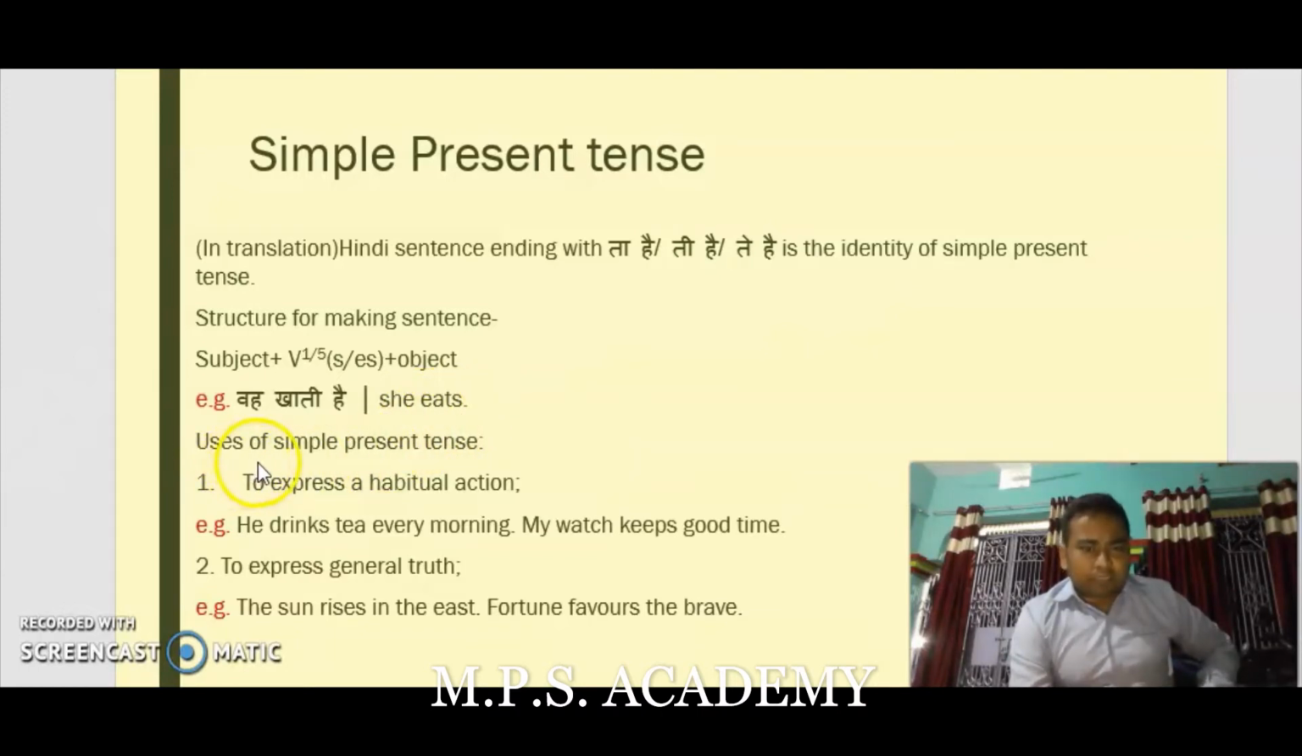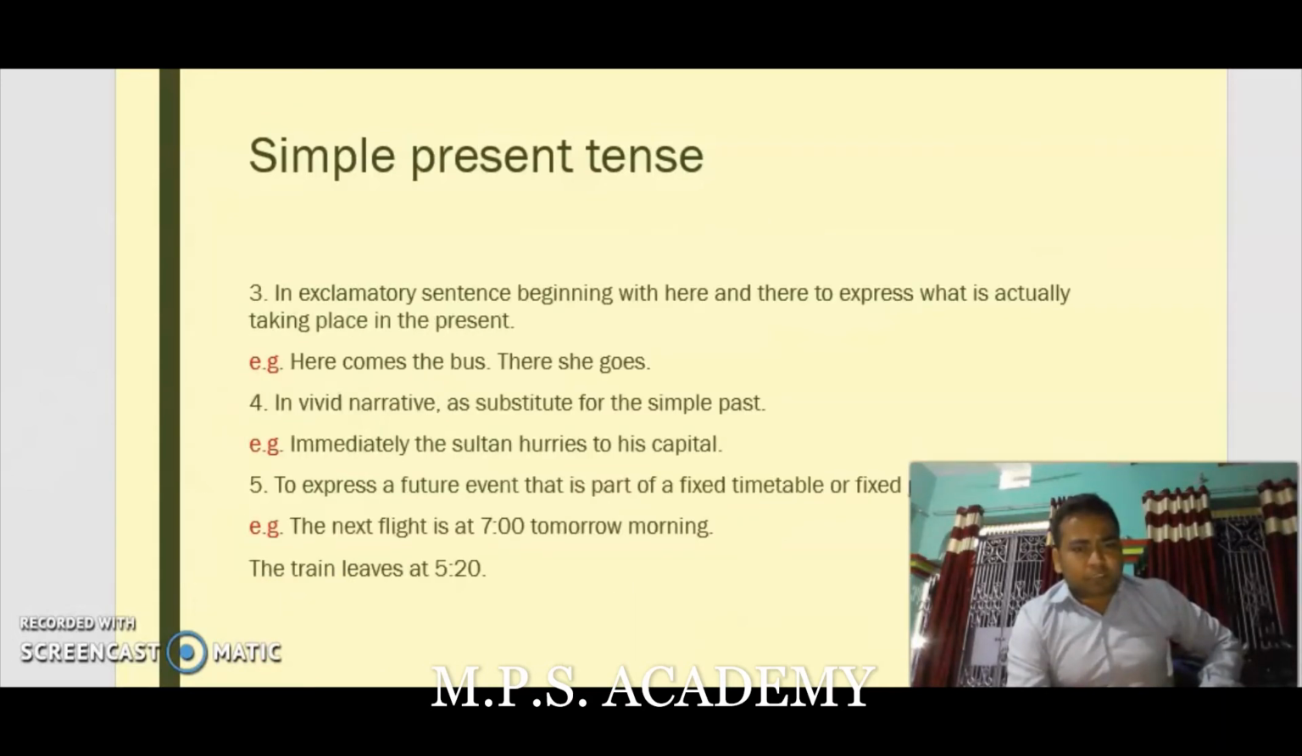And what are the usages of simple present tense? The usage of simple present tense is to express a habitual action, which is a habit. For example, he drinks tea every morning. My watch keeps good time. These are some examples of the habitual action. Second point is to express general truth. General truth means the actual things that happen in our daily life. For example, the sun rises in the east. Fortune favors the brave.